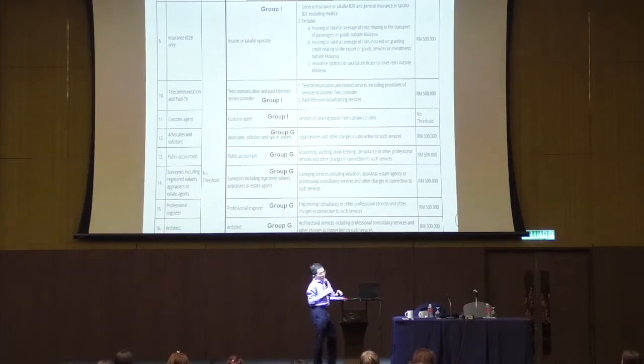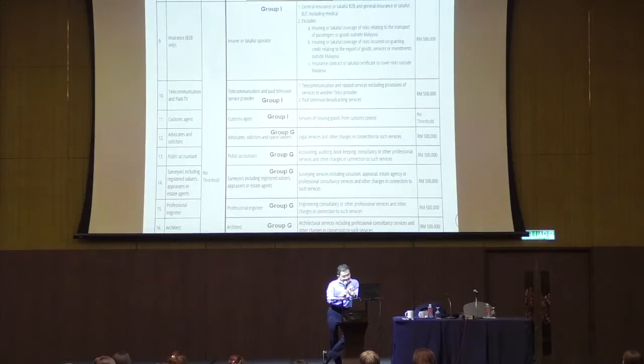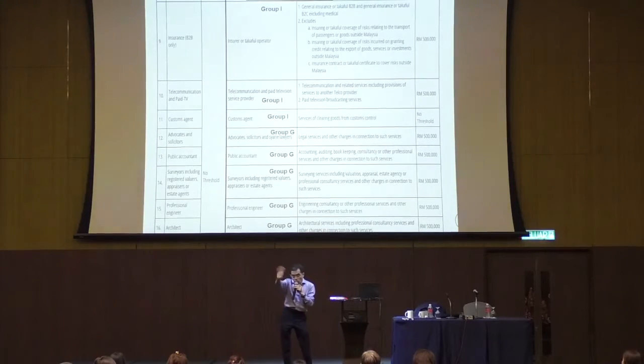Now, what else? Lawyers, accountants, surveyor, including valuers, appraiser, and estate agent, professional engineer. Take note. Last time under GST, construction services were subject to GST, right? Service tax doesn't include construction services. Look at this. Only professional engineer, consultancy services. Only engineer services. So construction, no service tax.